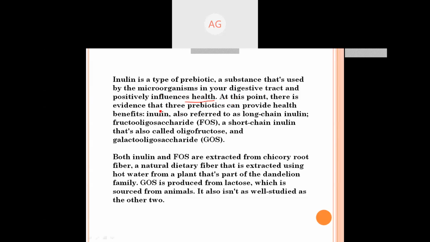At this point, there is evidence that three prebiotics can provide health benefits. Inulin, also referred to as long chain inulin or FOS, is a fructooligosaccharide, and short chain inulin is called oligofructose. Then there are galactooligosaccharides. Both inulin and FOS are extracted with hot water from chicory root fiber, a natural dietary fiber from a plant that is part of the dandelion family. GOS means galacto-oligosaccharide, and it is produced from lactose, which is sourced from animals.